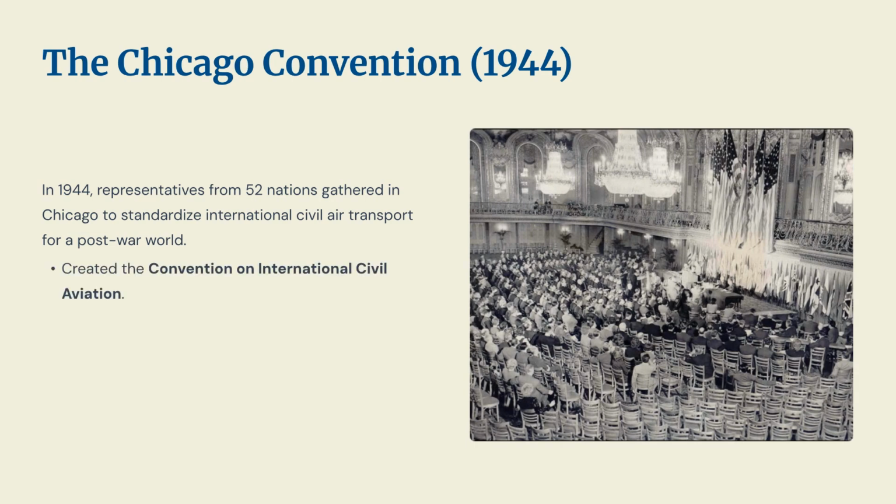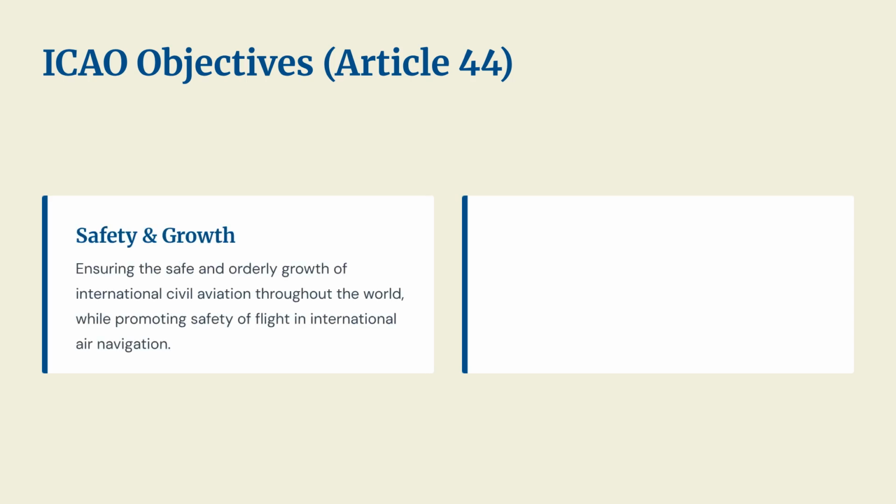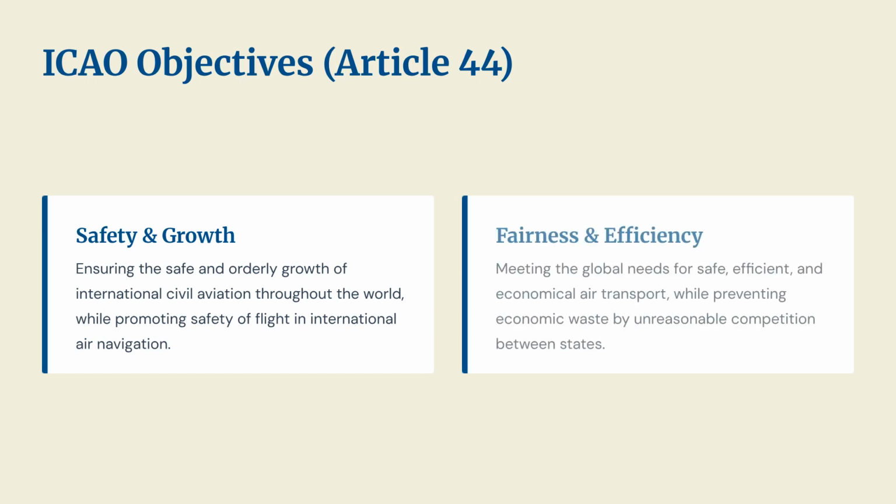This created the Convention on International Civil Aviation and established ICAO, which is now a United Nations agency with 193 member states. ICAO's objectives, outlined in Article 44, center on safety and growth, ensuring safe international civil aviation. They also focus on fairness and efficiency, meeting global air transport needs while preventing economic waste.